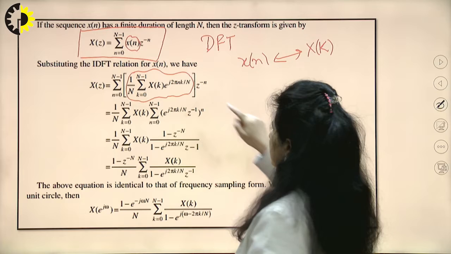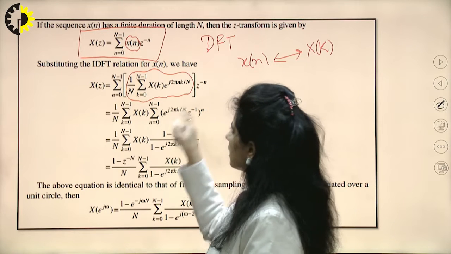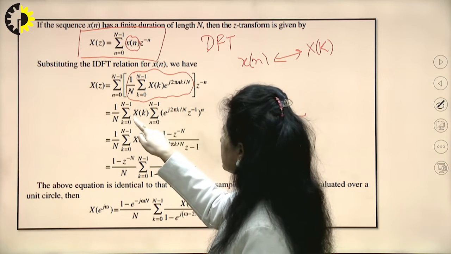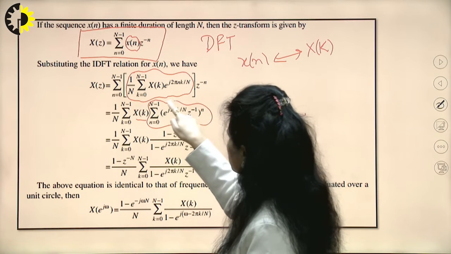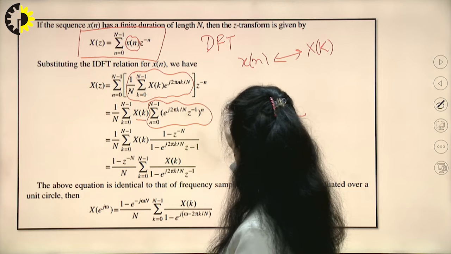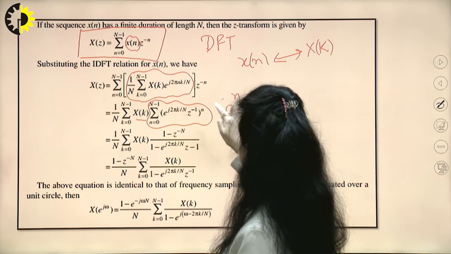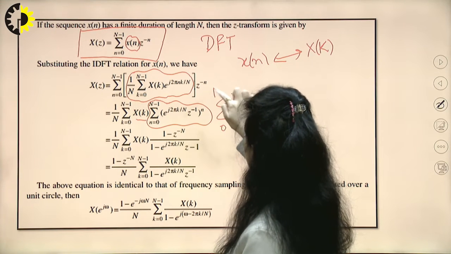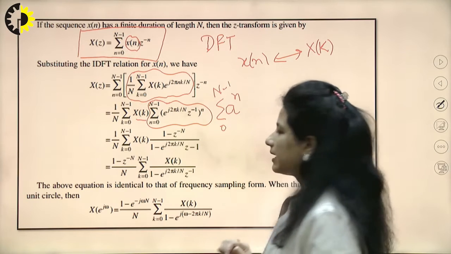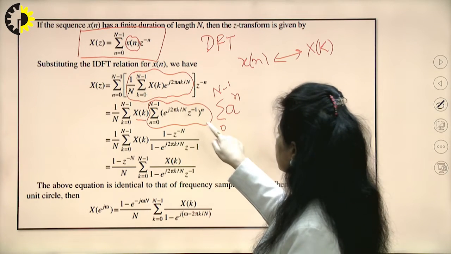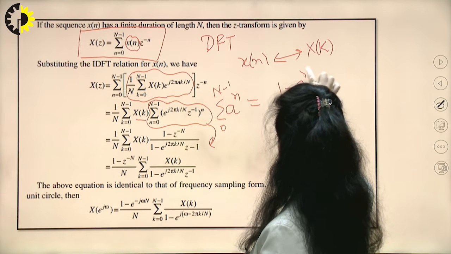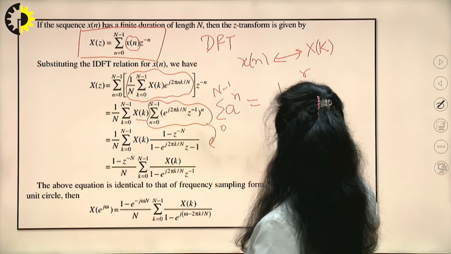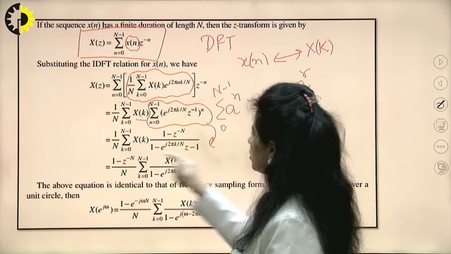So, substituting this formula, evaluating, rearranging this exponential, I am taking xk common, making this a part of summation. What do I see? That this becomes a raised to the power n, which has been summed from 0 to n minus 1. This is a finite series formula. So, applying this finite series formula, 1 minus a raised to the power r divided by 1 minus a, I am obtaining a newer expression.